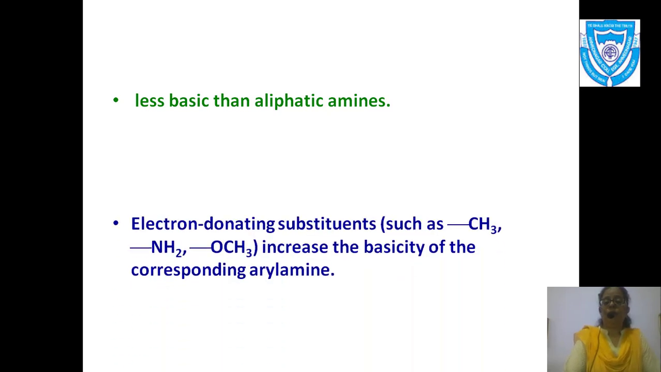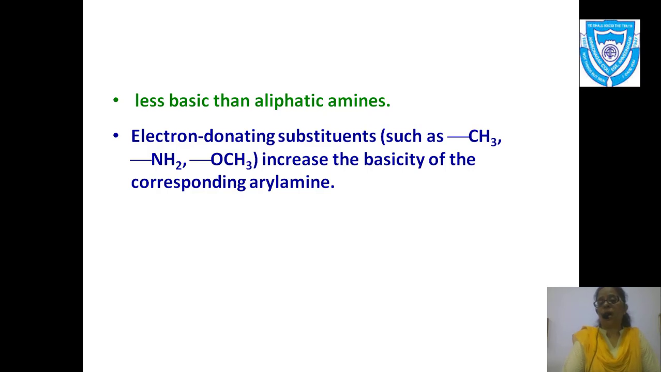Now if electron donating substituents are present, like CH3, NH2 or OCH3, they increase the basicity of the corresponding aryl amine. Please take into consideration this is something different. If I have a substitution on the aromatic ring with CH3, or one more NH2 group, or an OCH3 group, these are electron donating or electron releasing groups. They increase the basicity of aryl amine.